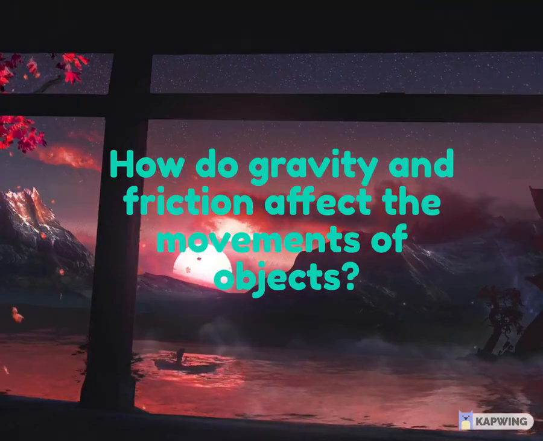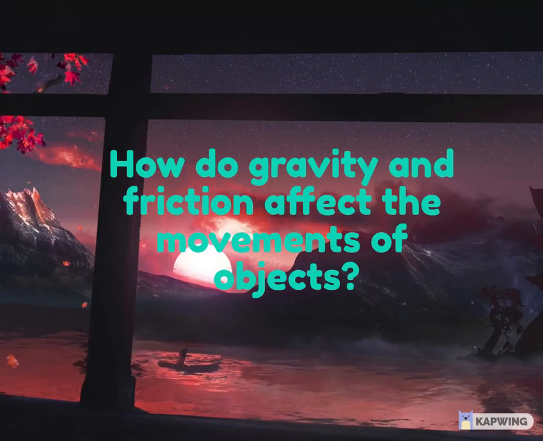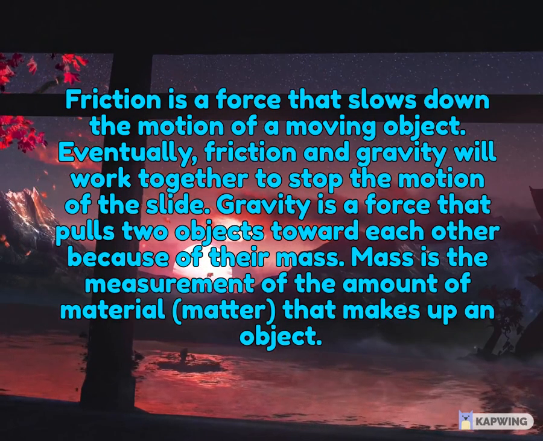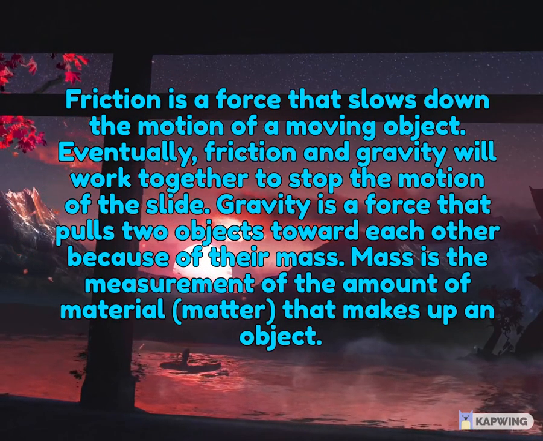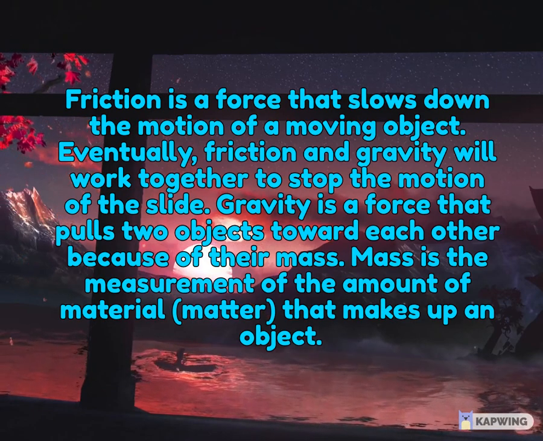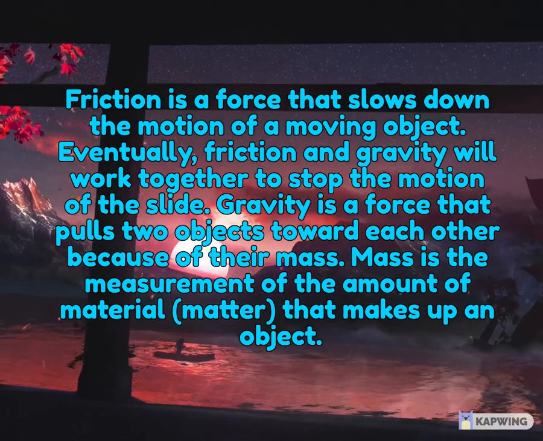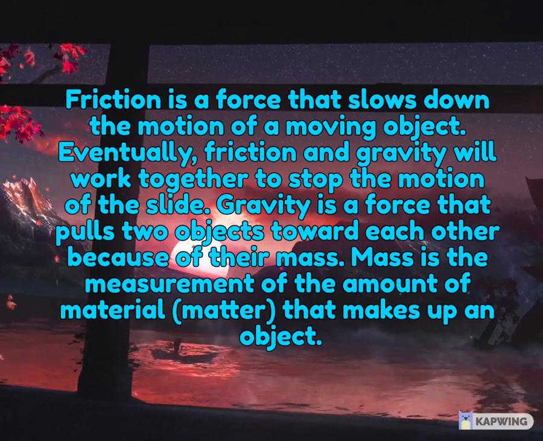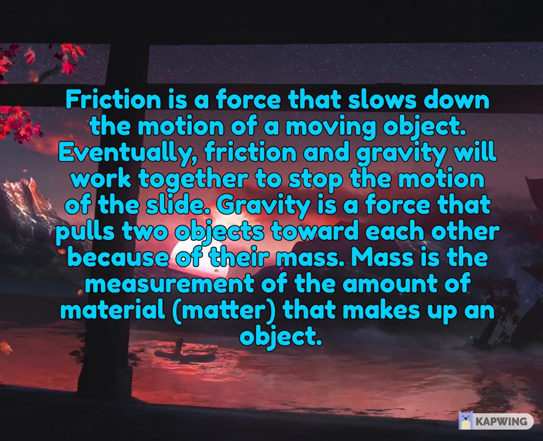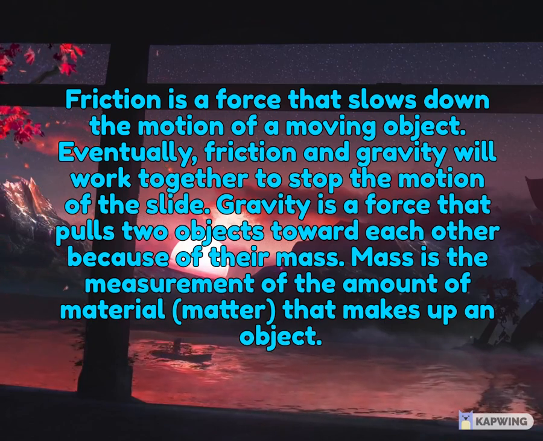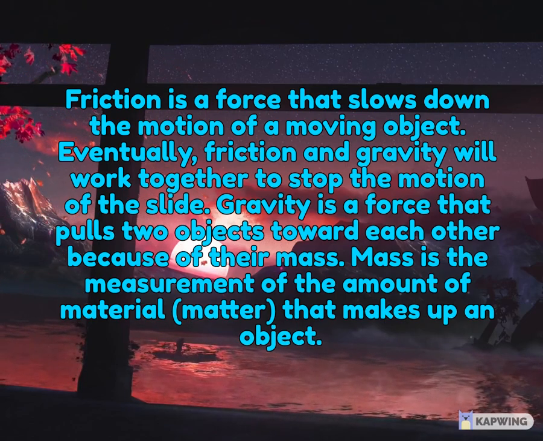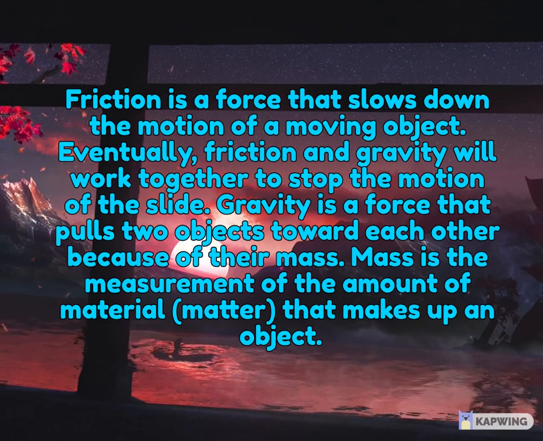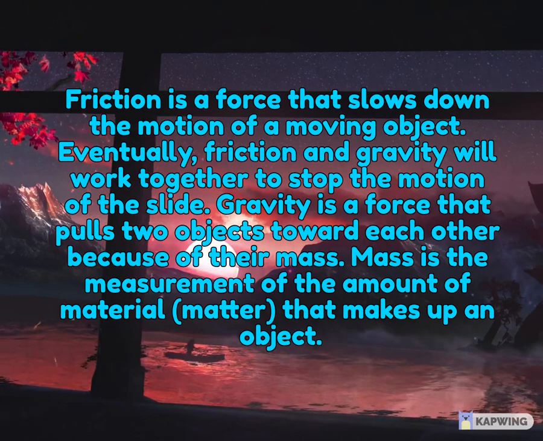How do gravity and friction affect the movements of objects? Friction is a force that slows down the motion of a moving object. Eventually, friction and gravity will work together to stop the motion of the slide. Gravity is a force that pulls two objects towards each other because of their mass. Mass is the measurement of the amount of matter that makes up an object.